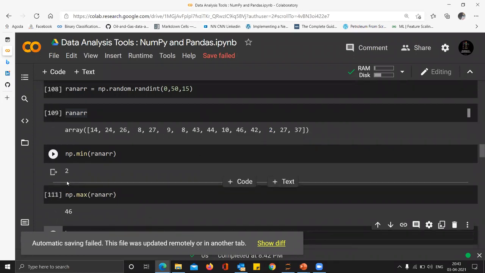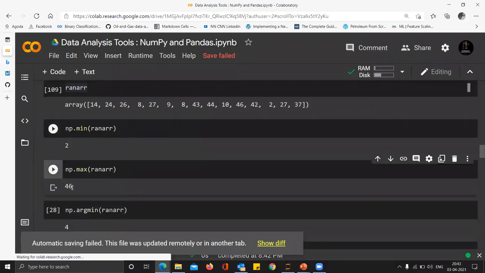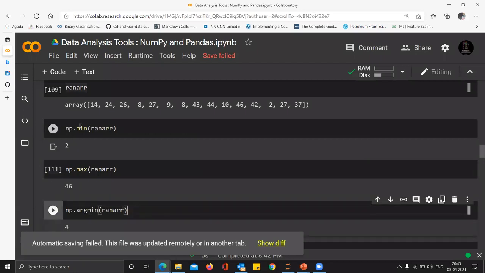So I have found out with just a quick code. Suppose there were millions of data points, again, quick code and you find out the min and the max. Now, what if I want to find out where this 2 and 46 are located? Very important. All you have to do is replace this min with argmin. You provide this array inside it, and 4 is now the index position where your 2 is located.